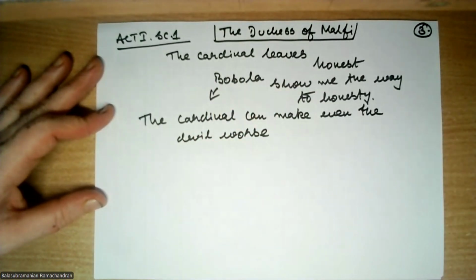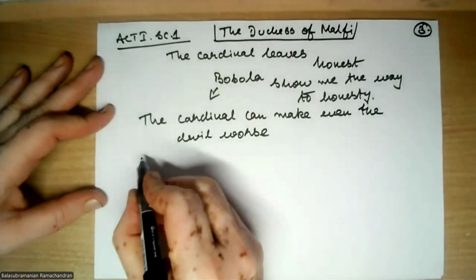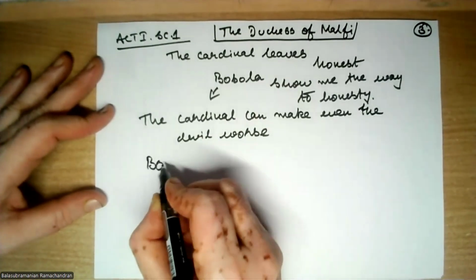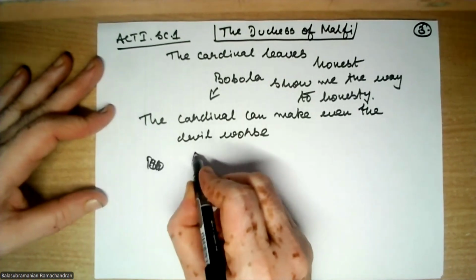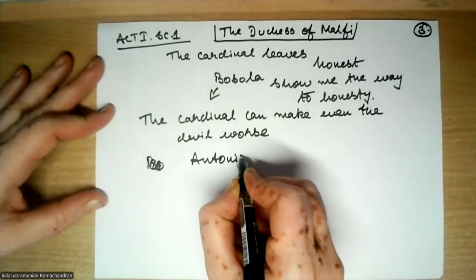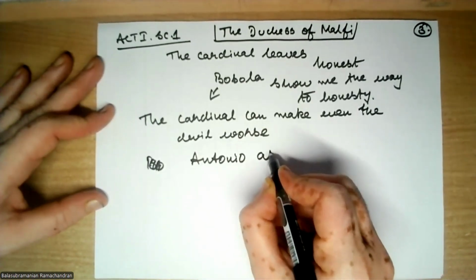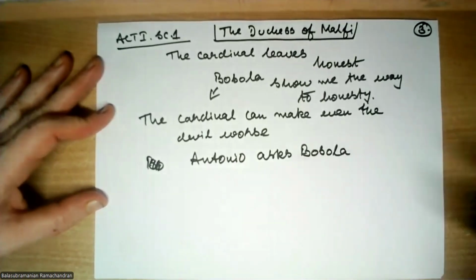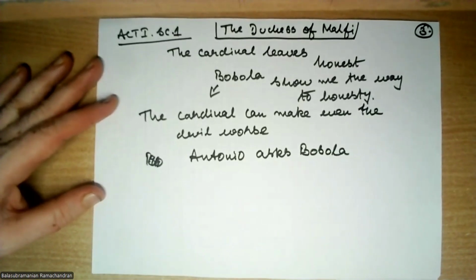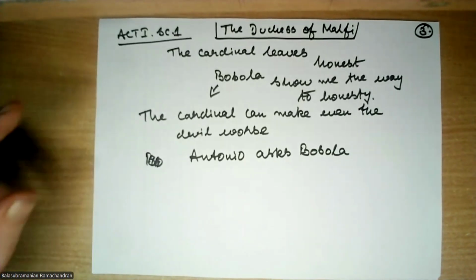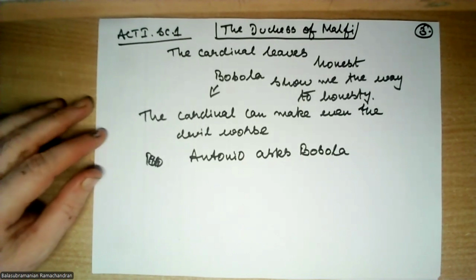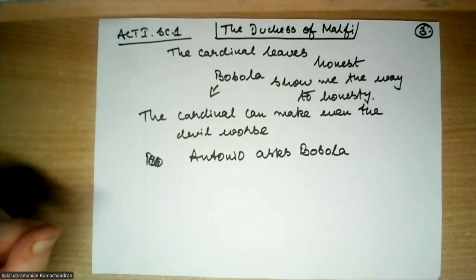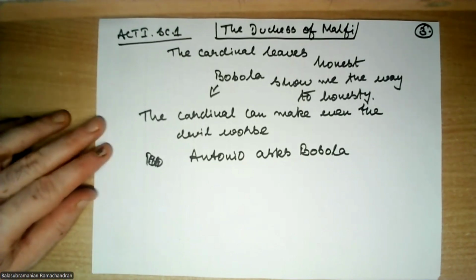Okay, so when Antonio asks Bosola about what has happened, and Bosola, actually, these are very famous lines, which will surely come as annotation. So just concentrate on this part, and you will be able to answer the annotation very well.